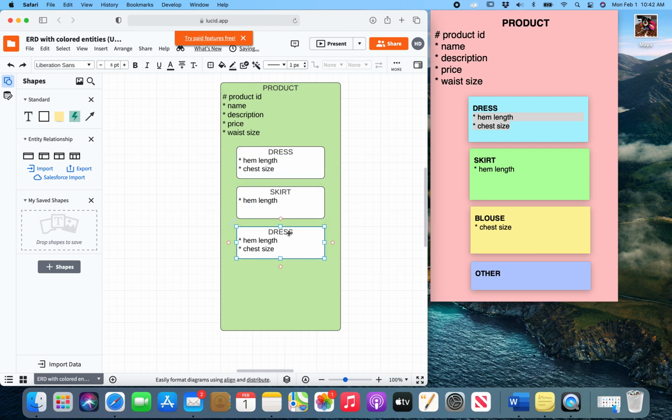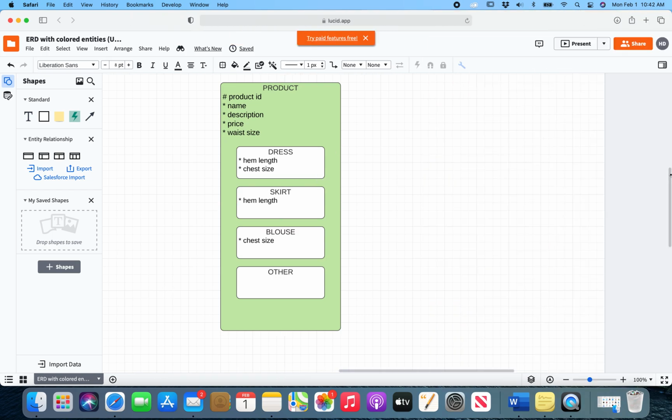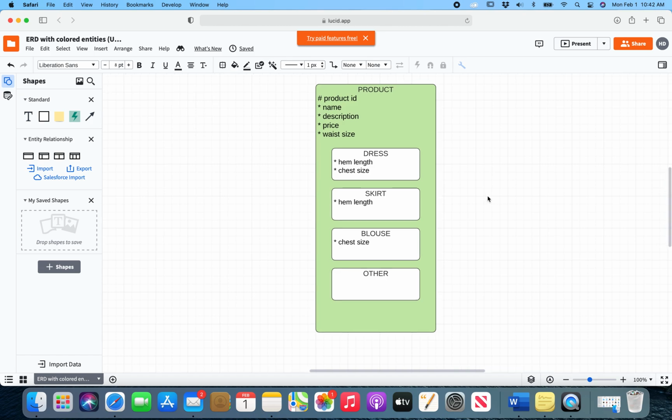And so we'll just finish putting our subtypes into this box. And there you go. We've used all this information and created our ERD in Lucidchart. It looks just like the examples in the chapter.